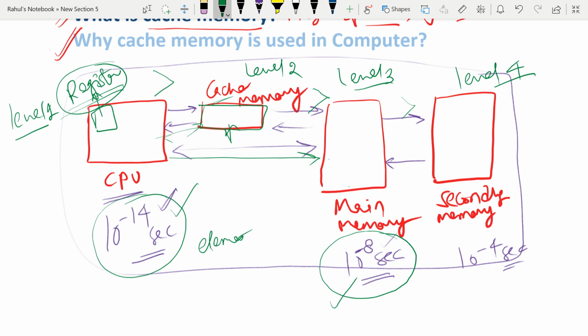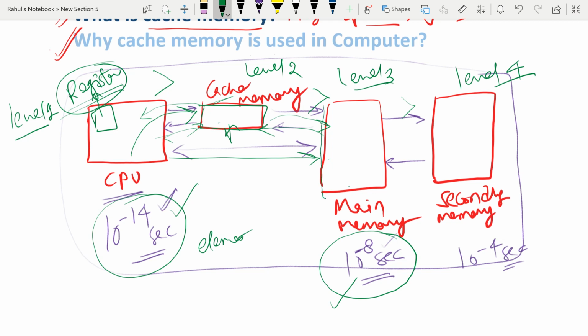We have talked about this in terms of their speed and performance. So what cache memory will do now: whenever we require any element, the CPU will first ask for that element from the cache memory. If cache memory has that element, then it will directly give it to the CPU, but if it does not have that element, then it will fetch it from the main memory, and main memory will put that element into the cache memory, and further cache memory will give it to the CPU.